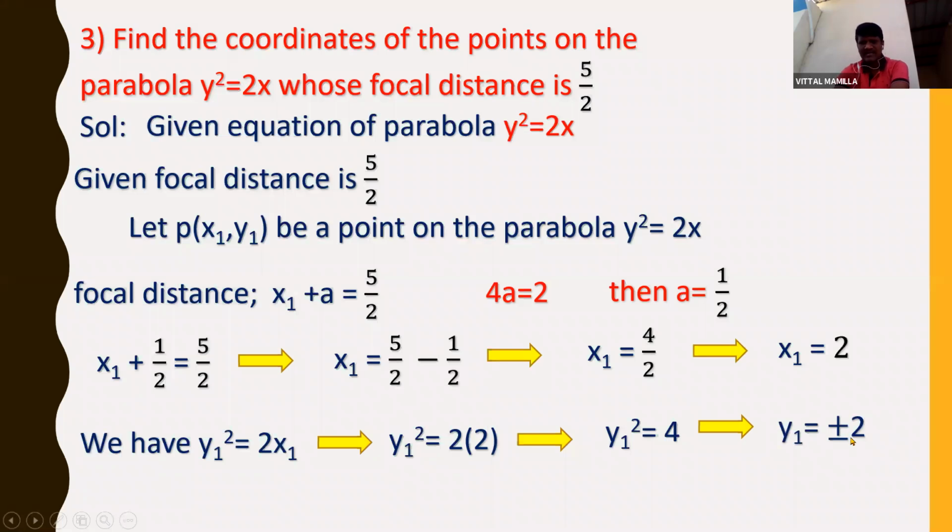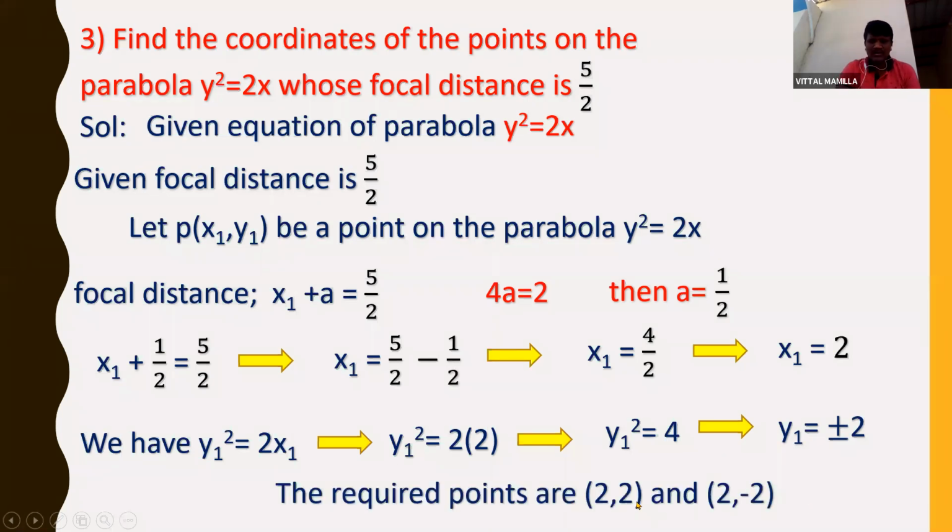Y1 is equal to plus or minus 2. So x1 is 2 and y1 is plus or minus 2. So the values are (2, 2) and (2, -2). Right? Once I am taking plus 2, I can write (2, 2). If I take minus 2, I can write (2, -2).